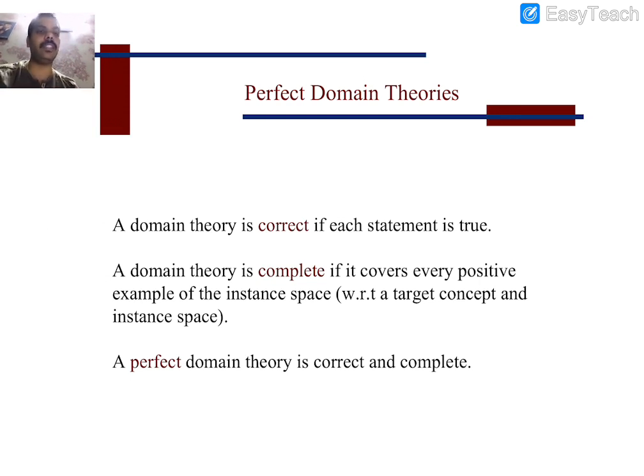So here, what is the perfect domain theory? The domain theory is correct if each statement is true. Whatever concepts are given to us in the domain theory, each and every statement must be true. Then only can we acquire proper knowledge. Yes or no? Domain theory means background knowledge. Whatever background knowledge is given to us must be true. If it gives any false statement, then what happens? We depend on those false statements, so the entire system will underperform, and we get failure results. Yes or no? And the domain theory is complete.